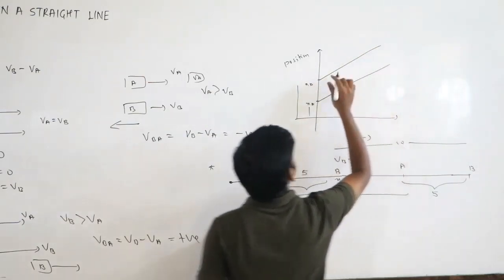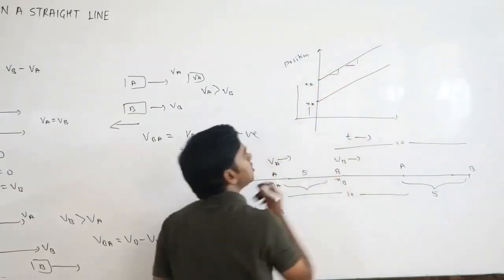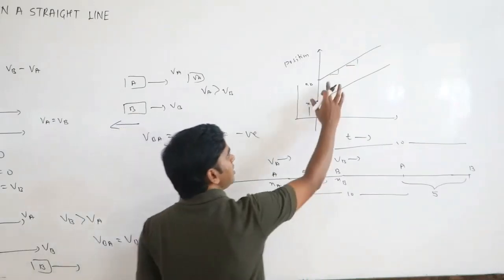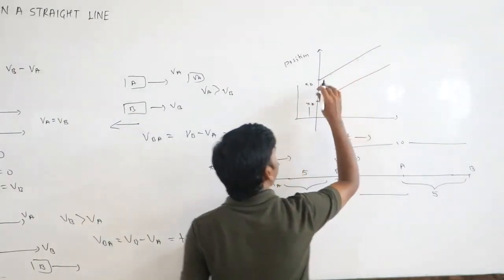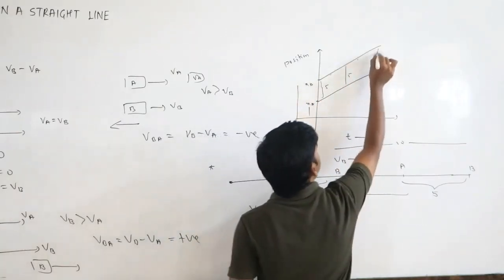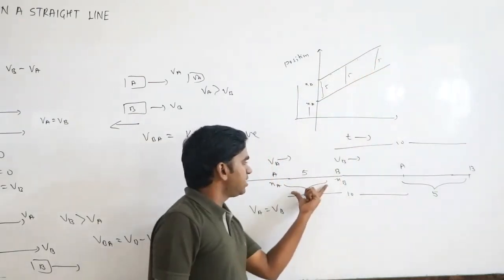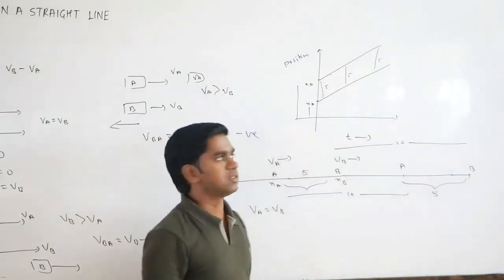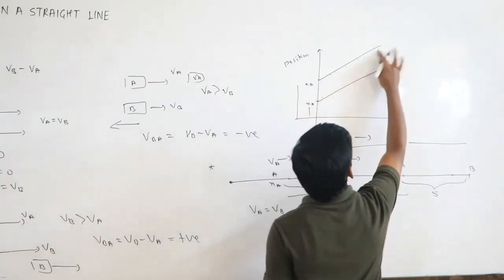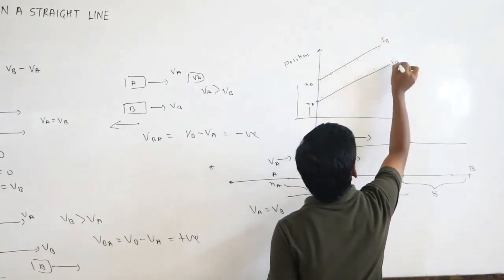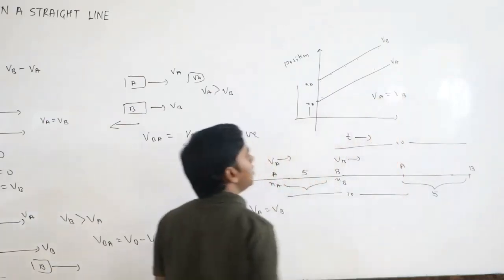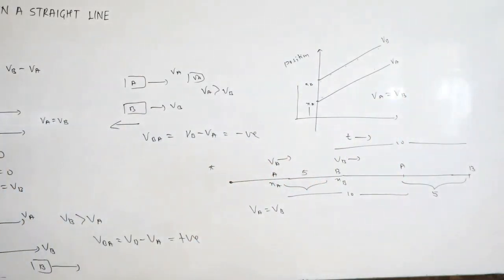If you calculate at any place, the slope of position-time will give you velocity. So velocity is going to remain the same. And here, what is the distance? 5. If you calculate here, it is 5. If you calculate here, it is 5. It means the distance between A and B remains constant. That is why when VA equals VB, this is the graph. This is VB and this is VA. So this graph is for VA equals VB.